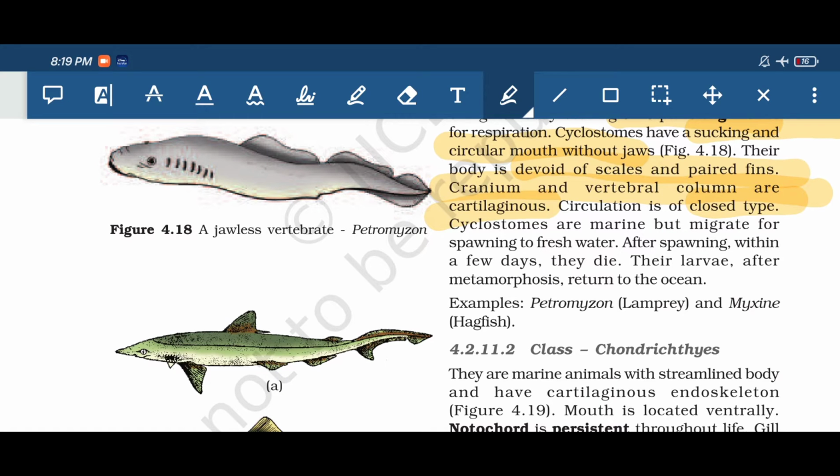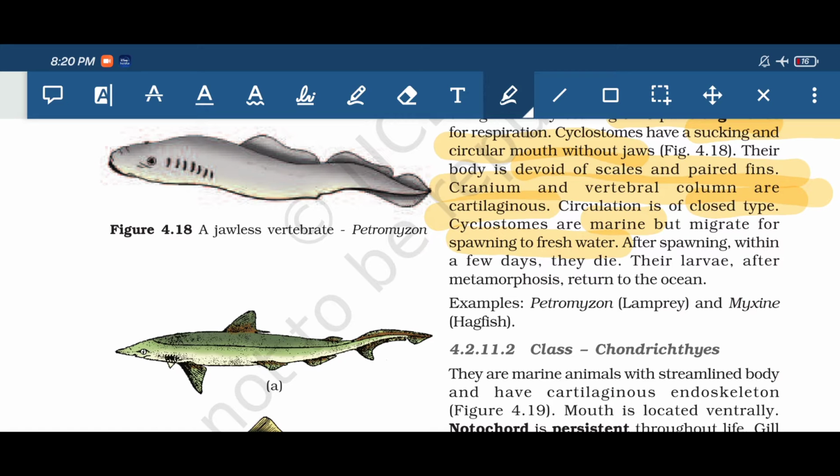Cyclostomes are mainly marine, but migrate for spawning to fresh water. That means for reproducing. The actual meaning of spawning is to lay eggs. So after reproduction, they lay eggs, and the laying of eggs occurs in fresh water.